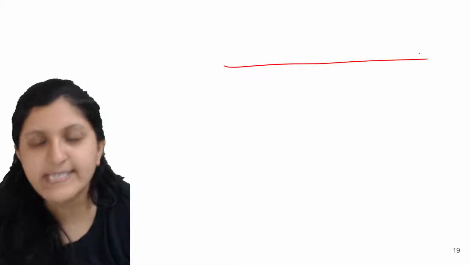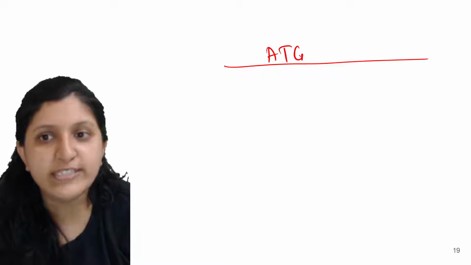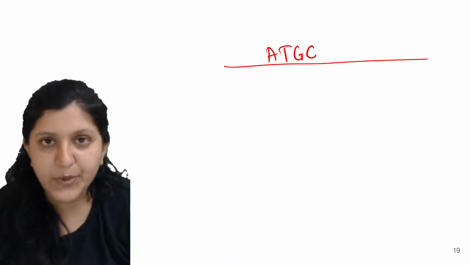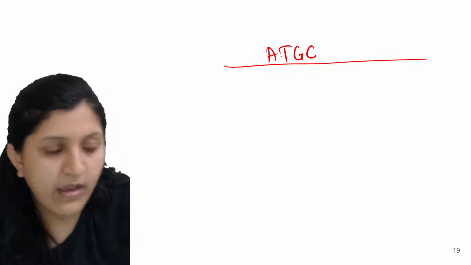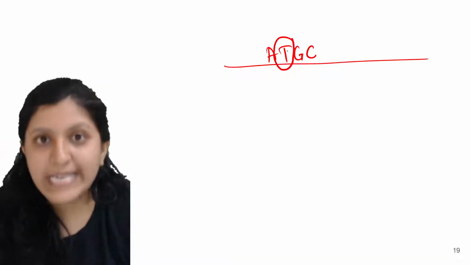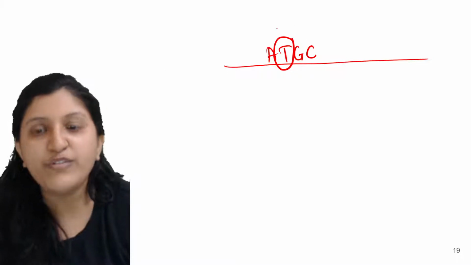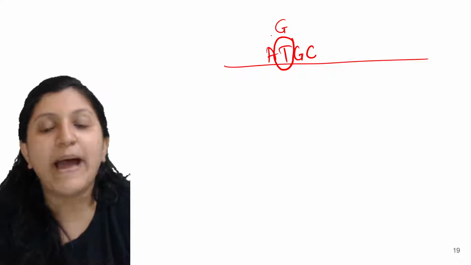Okay, so let's have a look at this. So now a genetic change can be there. So what is that genetic change? So basically a sequence is there in a DNA. So let's say this is a DNA. So in this DNA you can find ATGC. So this is the sequence which is there. Okay, now instead of T, there might be formation like T is replaced by a G itself.